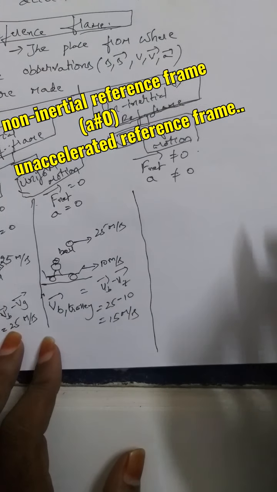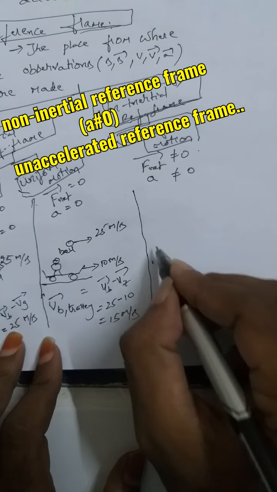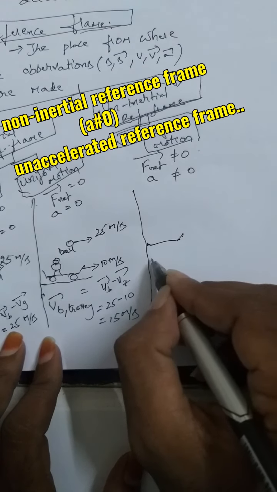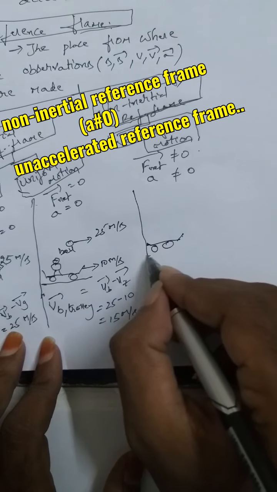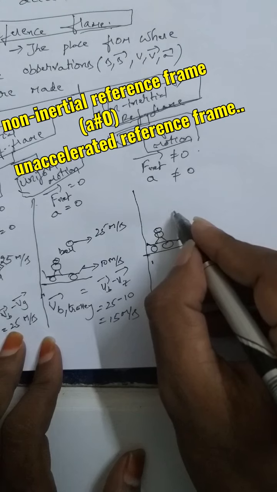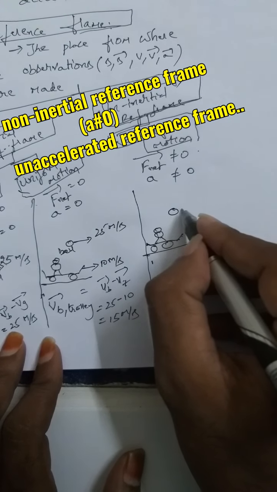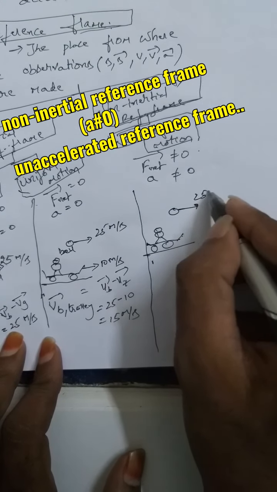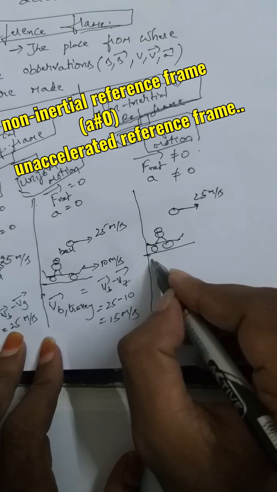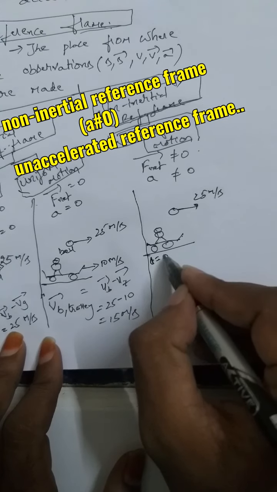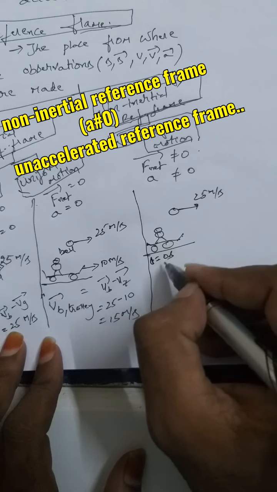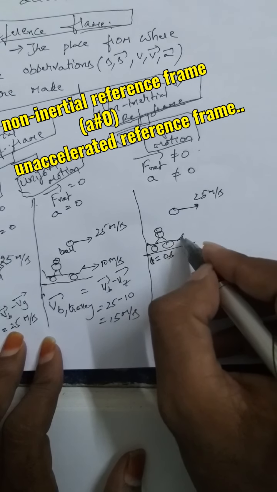That means here we can say the same, you concentrate clearly. Suppose here the trolley is there, another trolley, so another boy was there, and he is observing the same ball, 25 meter per second, which is moving with a constant velocity. Now at a time of t is equal to 0 seconds, time is equal to 0 seconds. So suppose this ball is by the time we are observing, this trolley is having